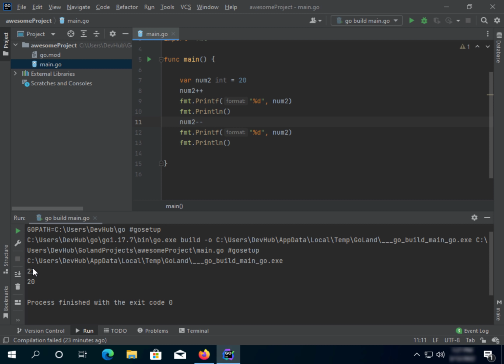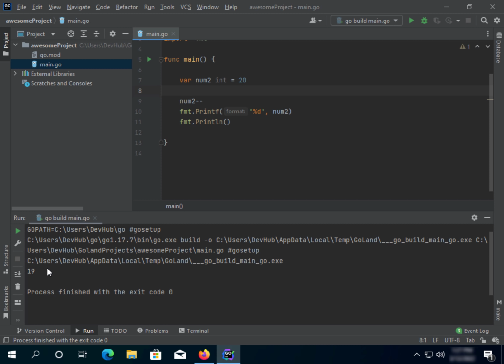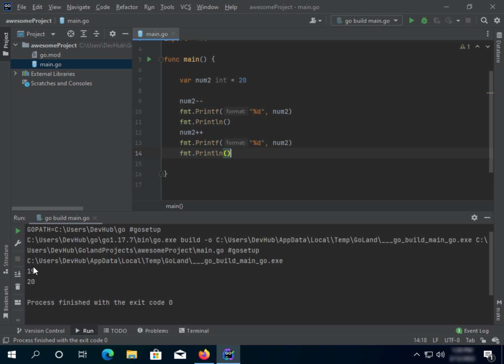You can see here it added a number and then it removed the number, because here you can see it's 20. You might say okay, nothing changed, but it did, because it's become 21 here, and then after it came here we added minus minus, and then it became, let's remove this one for example, and then we run it again. You can see it's 19. So it removed a number, but if we add it here again, it's gonna go back to 20, because it was 19 and then it added another one. Okay, so that's it for arithmetic.